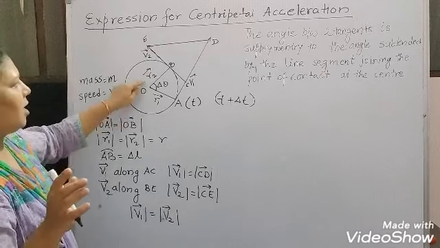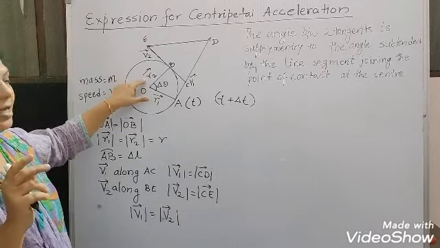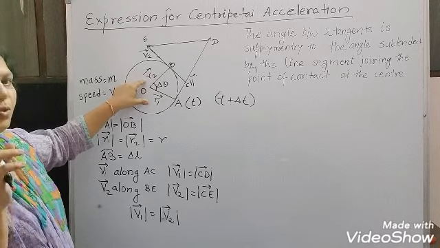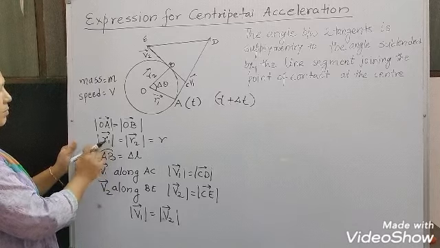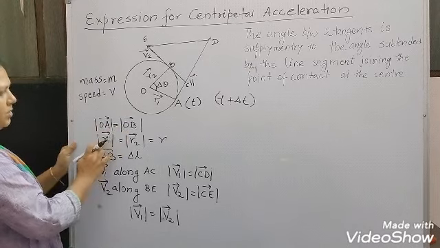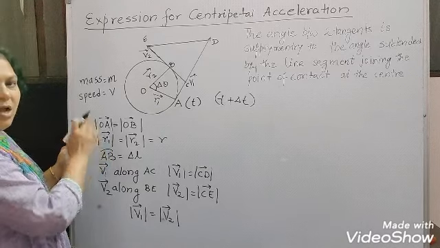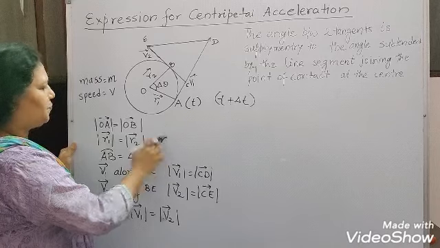So r1 and r2 differ in direction, but in magnitude both are equal to r.